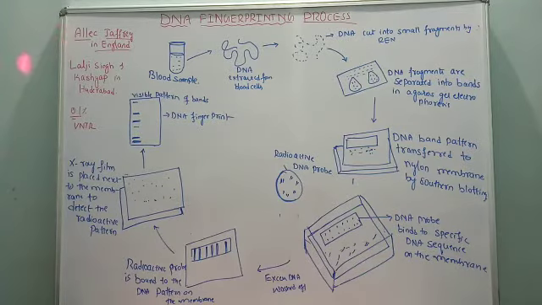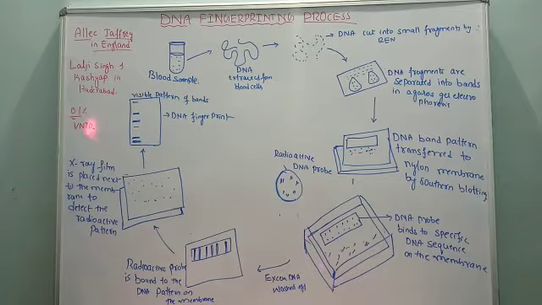Such part of DNA is called VNTR. What is VNTR? Variable number of tandem repeats. This is the abbreviated form of variable number of tandem repeats. Sometimes you will be asked for the expansion in a 1 mark question: expand VNTR. It is variable number of tandem repeats. Every person's uniqueness is found in the VNTR itself. This is only about 0.1%.